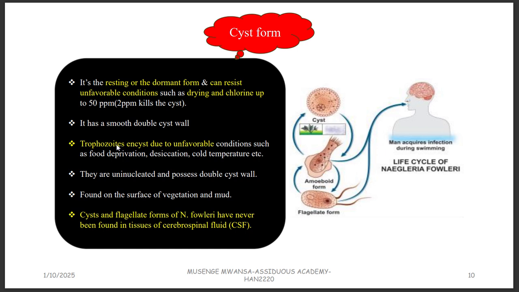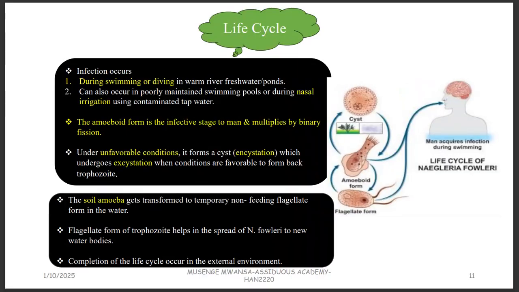For example, if there is no food, food deprivation, desiccation, or the cold temperatures, because we said that these guys survive in warm environments. Take note that they are nucleated, only one nucleus, and possess a double cyst wall, and they are found on the surface of vegetation and mud. Okay, just like the amoeboid trophozoite. And the cyst, just like the flagellate form, these are not found in cerebrospinal fluid. It's only the amoeboid form that is found in cerebrospinal fluid.